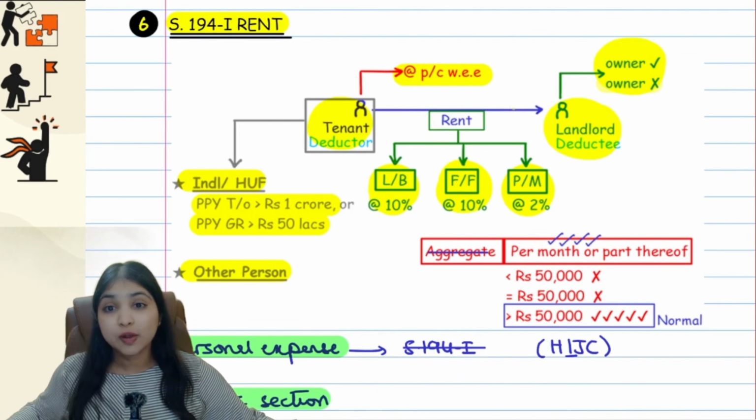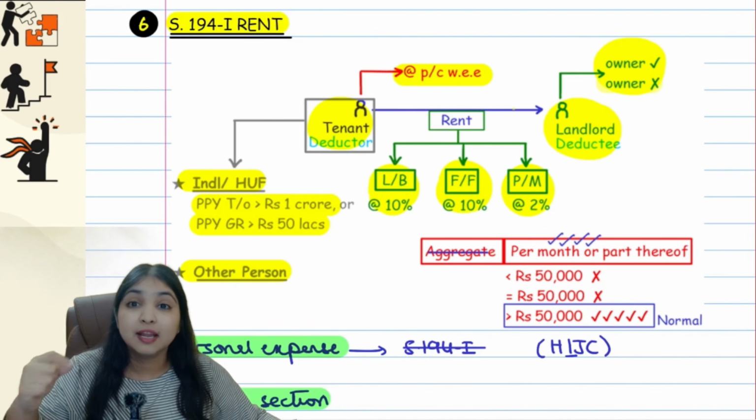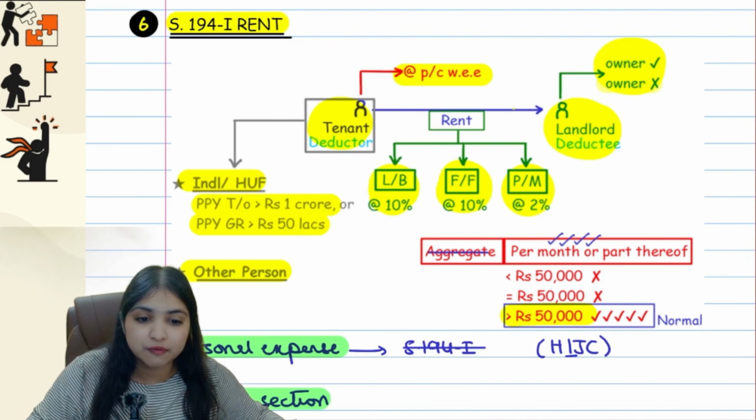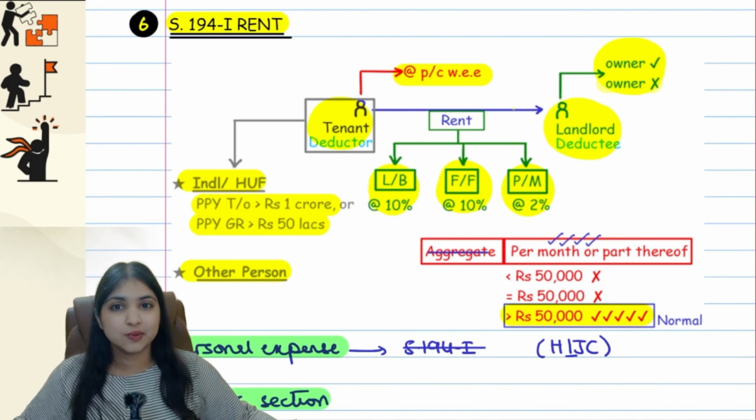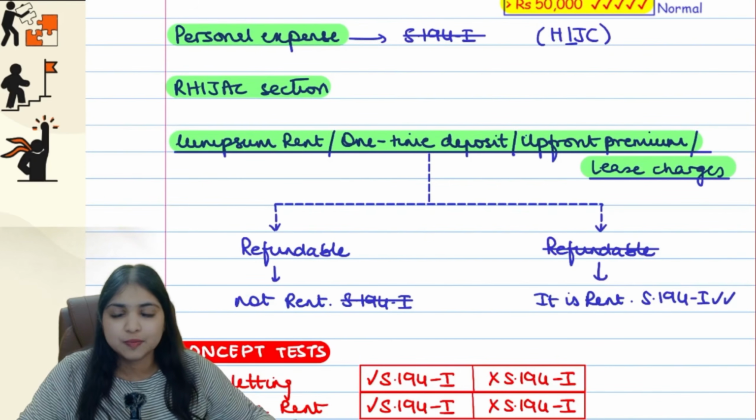That's all. Yes, and what's the limit over here? We will look at the per month rent. If the per month rent is more than 50,000, then 194I TDS will apply. Got it? This is our main section. Now, let's see the remaining points. Only 3 more points.